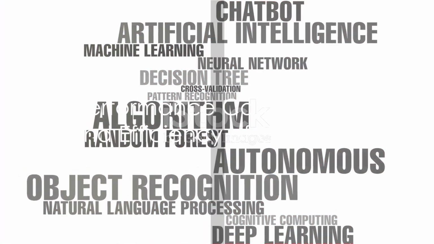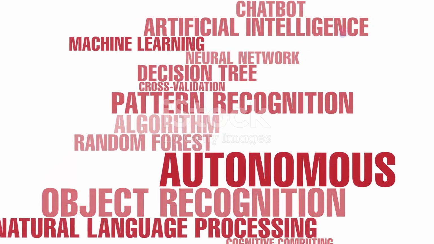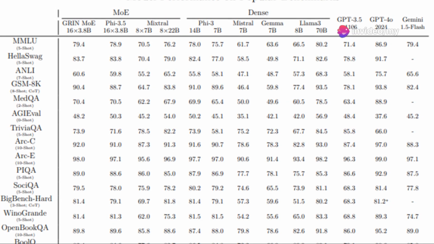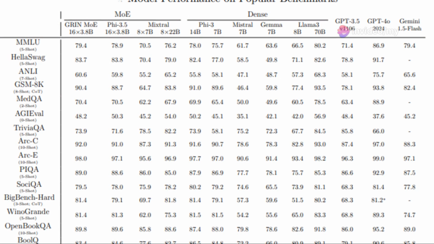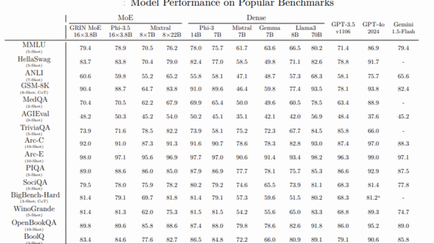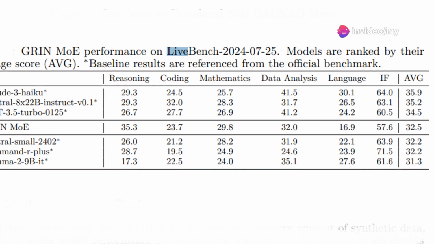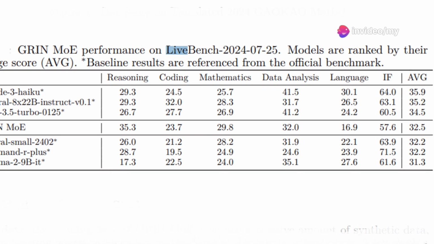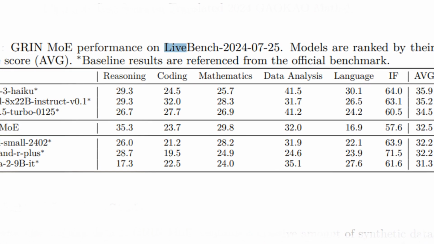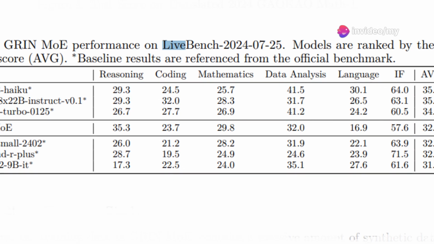In terms of performance, GRIN-MoE shines across various benchmarks, particularly in reasoning, mathematics, and coding. It outperforms many open source models with similar active parameter counts, showcasing its efficiency and scalability. It outperforms models such as Mixtral 8x7b and Llama 3 8b. It even surpasses Mixtral 8x22b on most tasks, showcasing its efficiency and leveraging its architecture. However, the evaluation on LiveBench 2024-07-25 reveals some limitations of GRIN-MoE. It underperforms in natural language tasks. This discrepancy is likely due to the specific focus of its training data on reasoning and coding abilities.